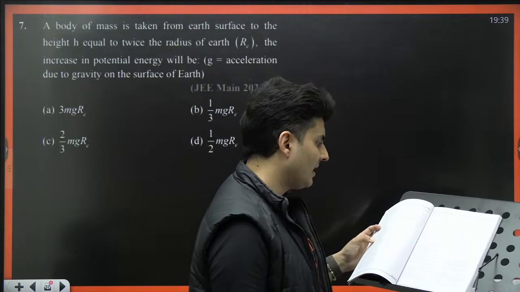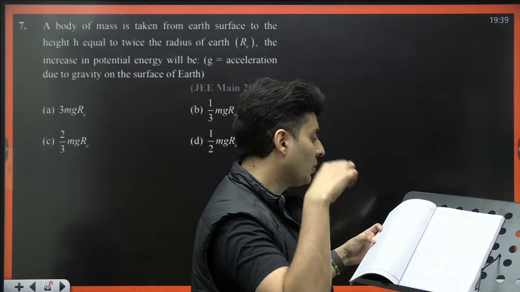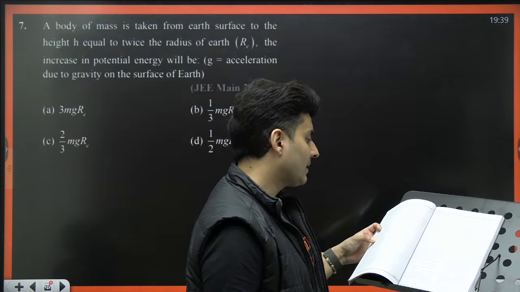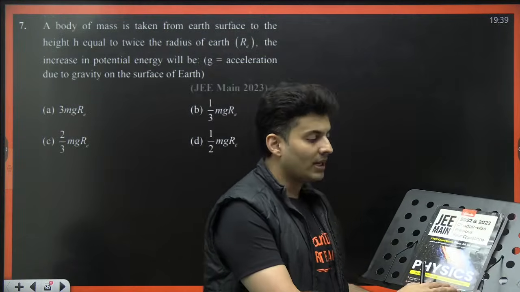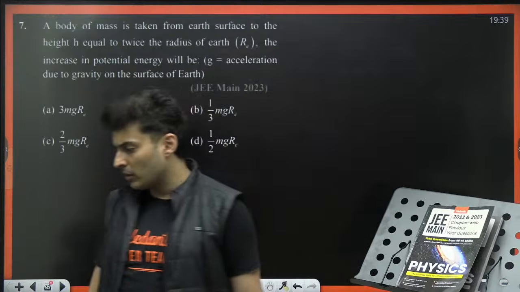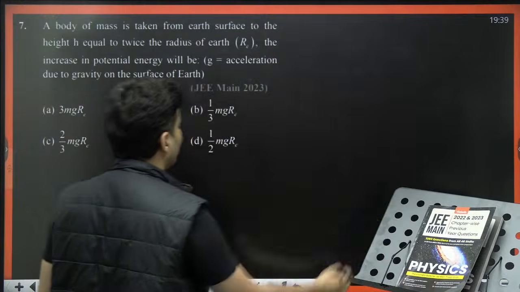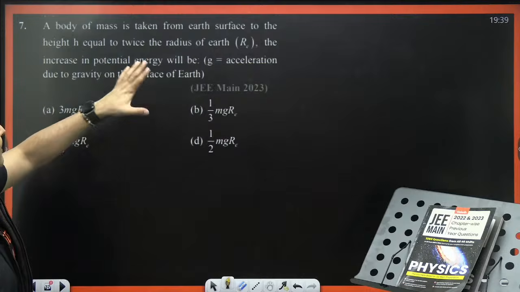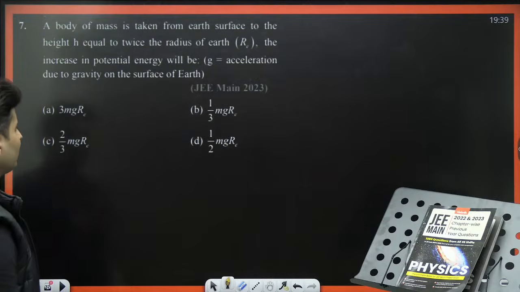A body of mass m is taken from the Earth's surface to a height equal to twice the radius. The increase in the potential energy will be how much? That's the question. Okay, let's try to solve this particular question. A body of mass m is taken to a height h equal to twice the radius of the Earth.